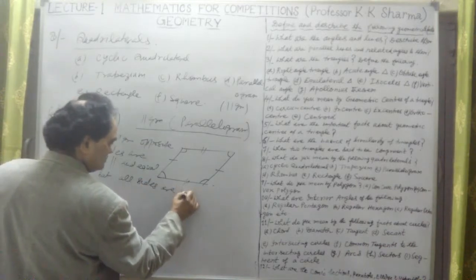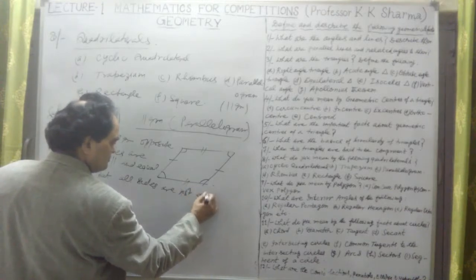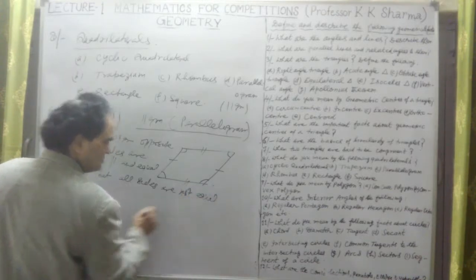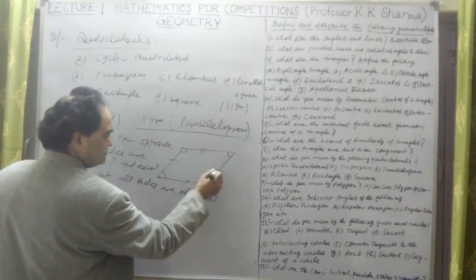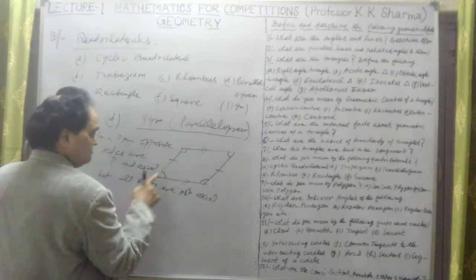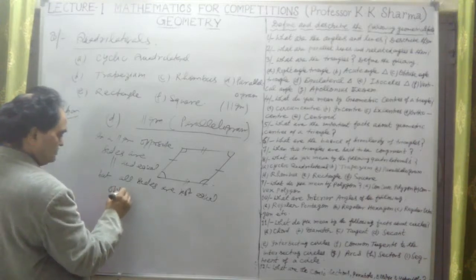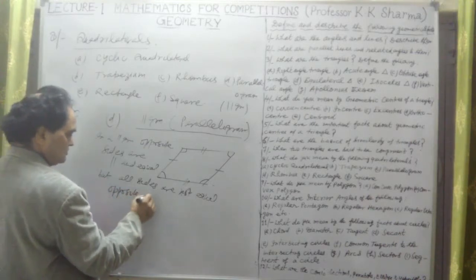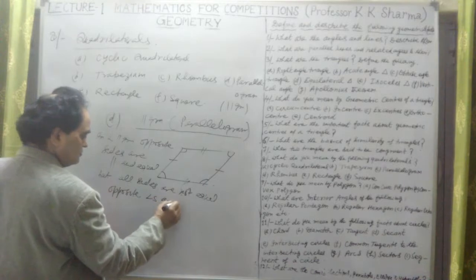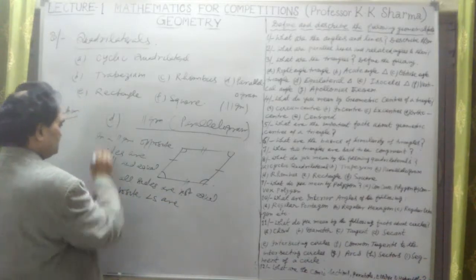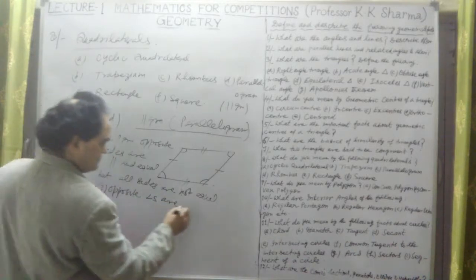It is the opposite sides that are equal. This is equal to this, this is equal to this. And opposite angles are equal. That is the second condition, after the first condition that opposite sides are equal.